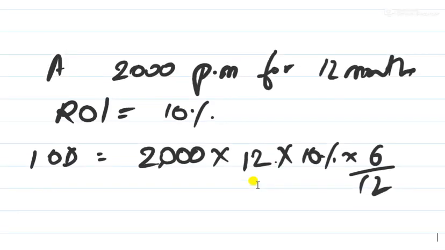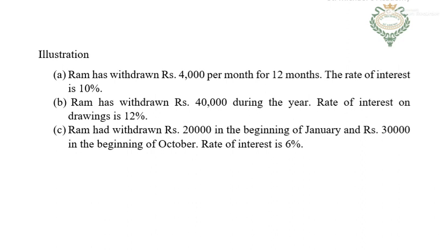This is just the beginning of the interest on drawings explanation. We have a huge portion to learn about interest on drawings that will take at least 2 classes. This is just the introduction, to tell you that whenever they do not mention the date of drawings, we'll just multiply by 6 by 12. With the help of the explained part above, let's solve some illustrations.